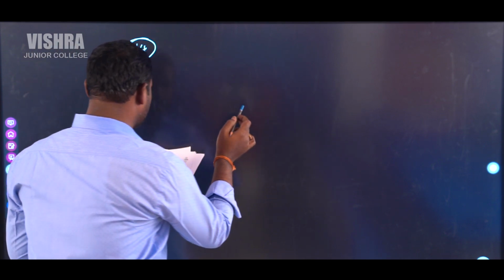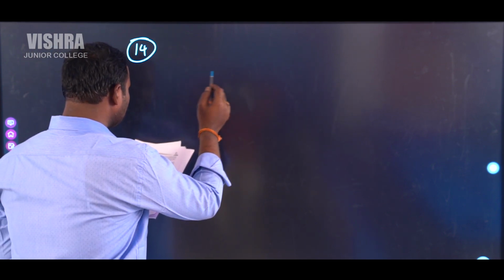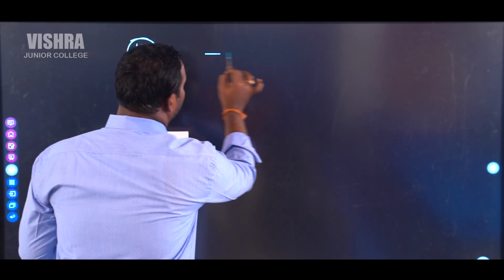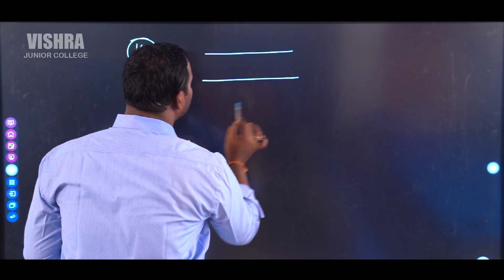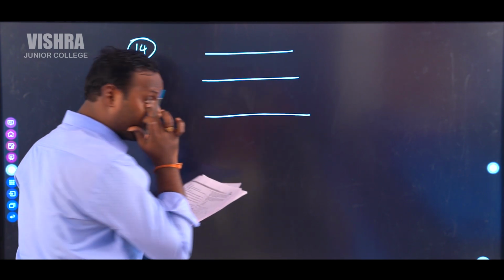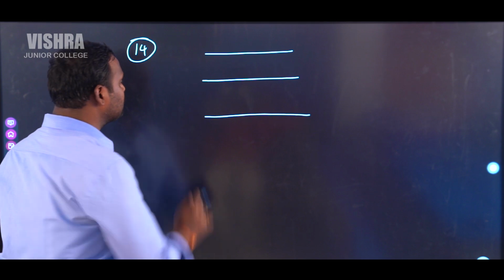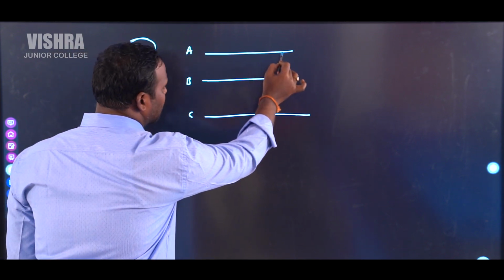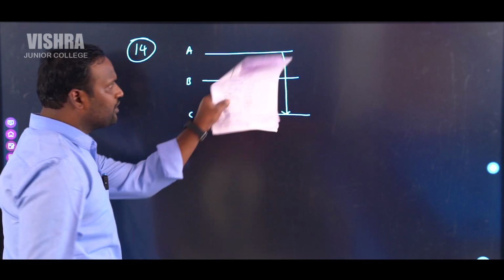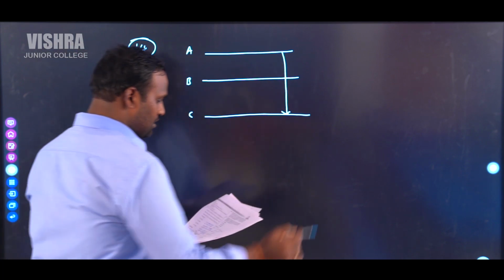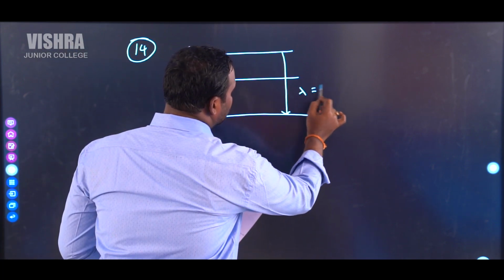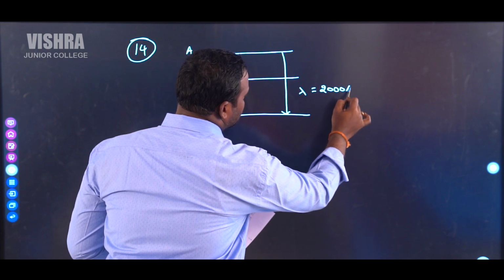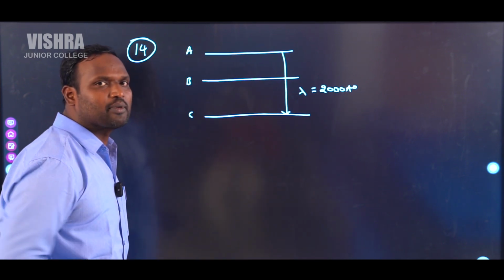So in the first case, 3 spectral lines are given like this: 1, 2, 3. Just assume it is A, B, C. In the first case, the electron jumps from A to C. The wavelength, lambda, of this transition is 2000 angstroms.